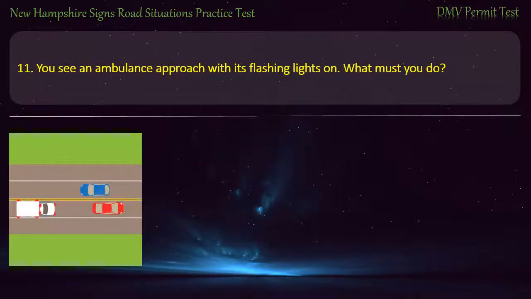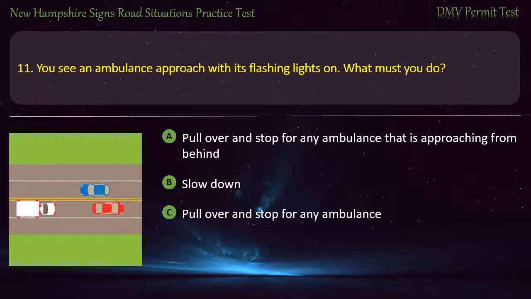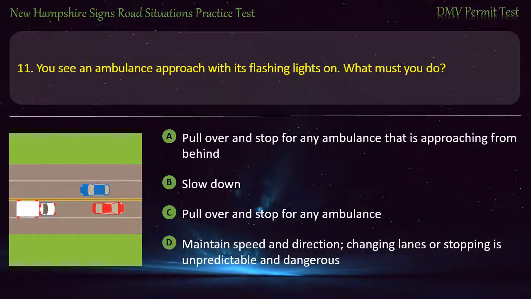Question 11. You see an ambulance approach with its flashing lights on. What must you do? Pull over and stop for any ambulance that is approaching from behind. Slow down. Pull over and stop for any ambulance. Maintain speed and direction. Changing lanes or stopping is unpredictable and dangerous. Answer. Pull over and stop for any ambulance.